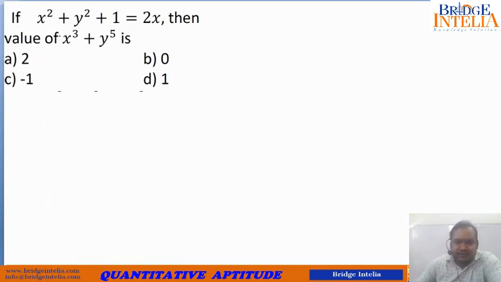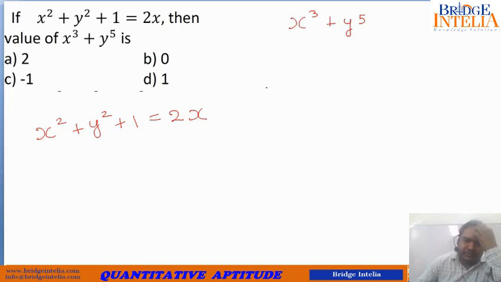So again, let's see what this question is all about. x square plus y square plus 1 is given to us as equal to 2x, and based on this we are asked to calculate the value of x to the power 3 plus y to the power 4.